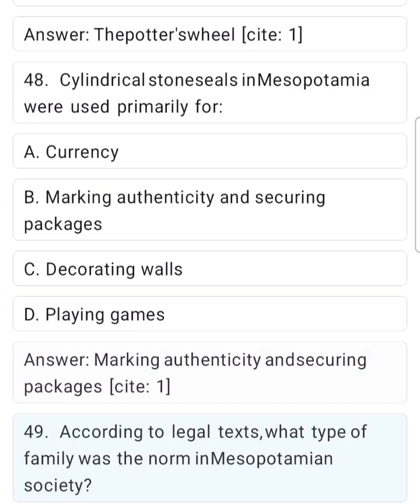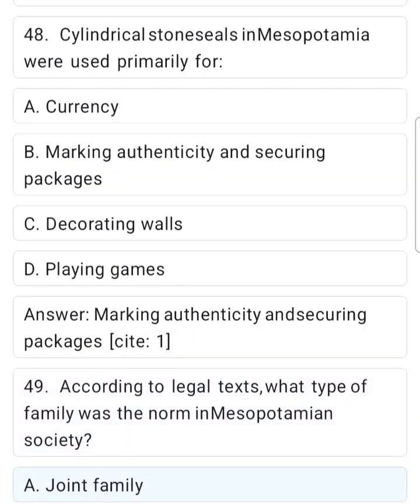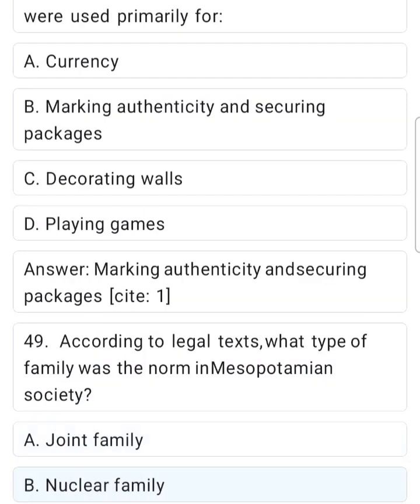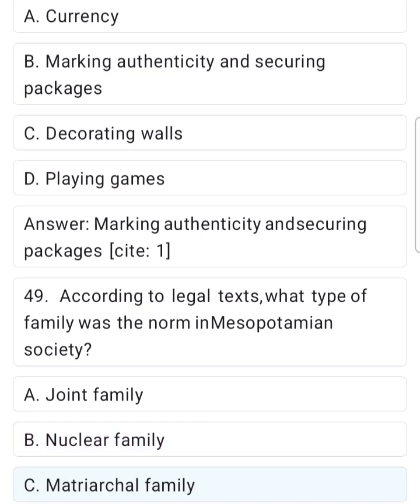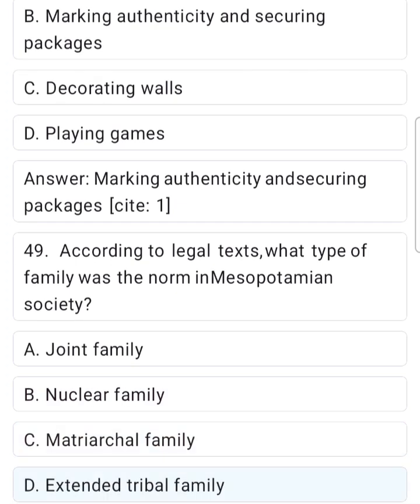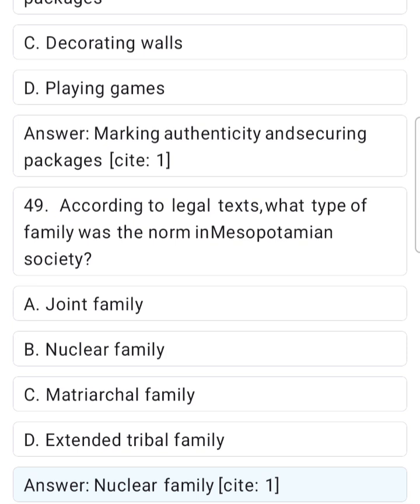Cite 1. 49. According to legal texts, what type of family was the norm in Mesopotamian society? A. Joint family. B. Nuclear family. C. Matriarchal family. D. Extended tribal family. Answer. Nuclear family. Cite 1.